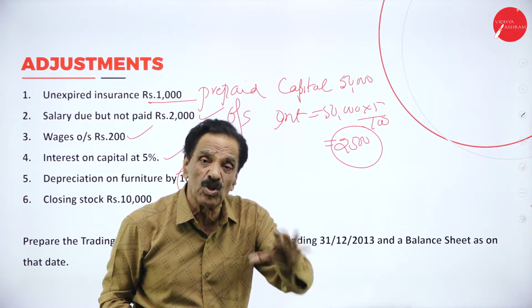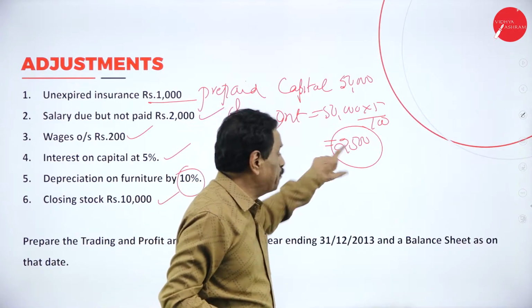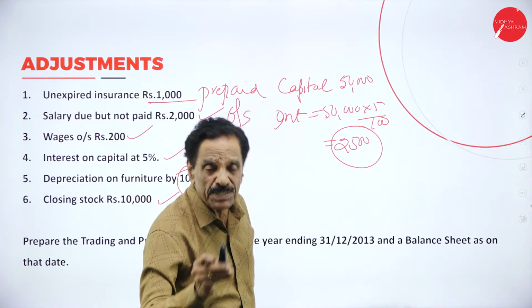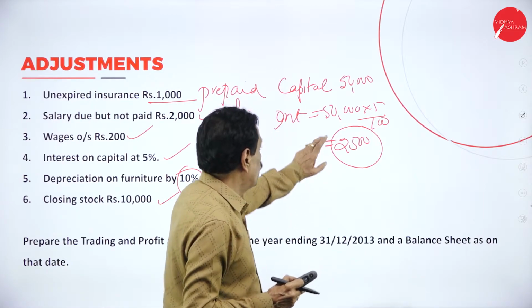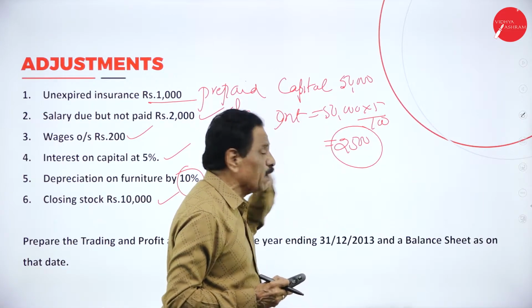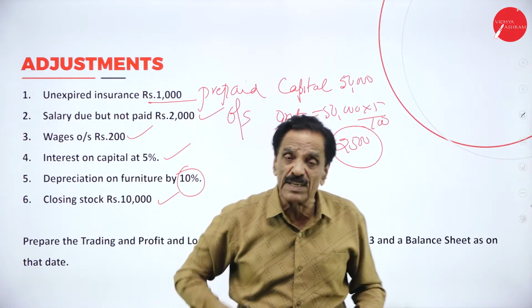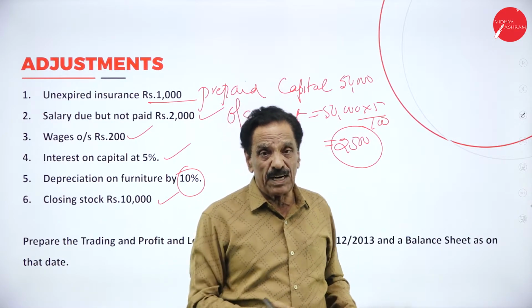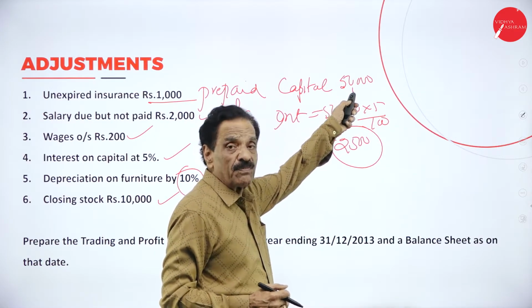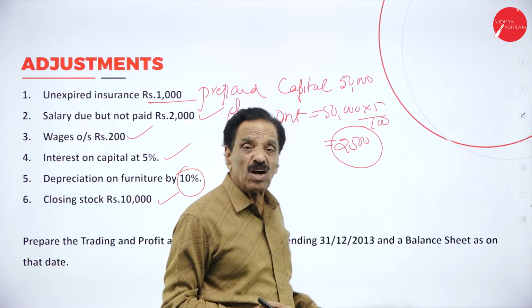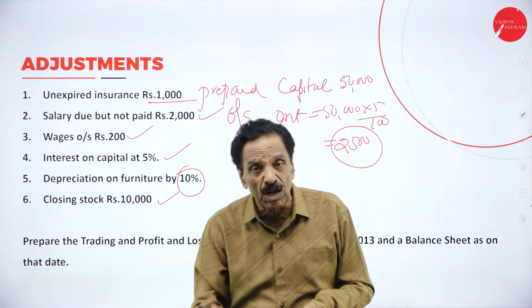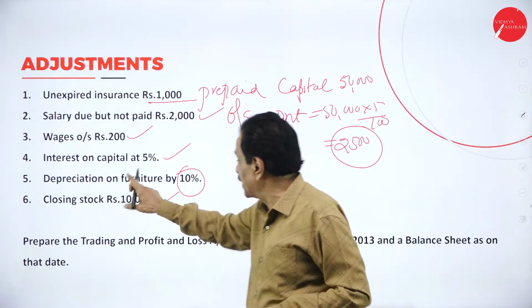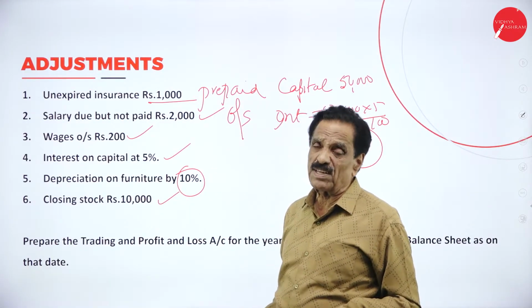The business is going to pay it. This will appear on the profit and loss account debit side. While you are doing the balance sheet, what is the total capital? 50,000. How much is the interest? 2,500. That should be added in the balance sheet. His personal capital is 50,000, interest is 2,500, and it becomes 52,500.